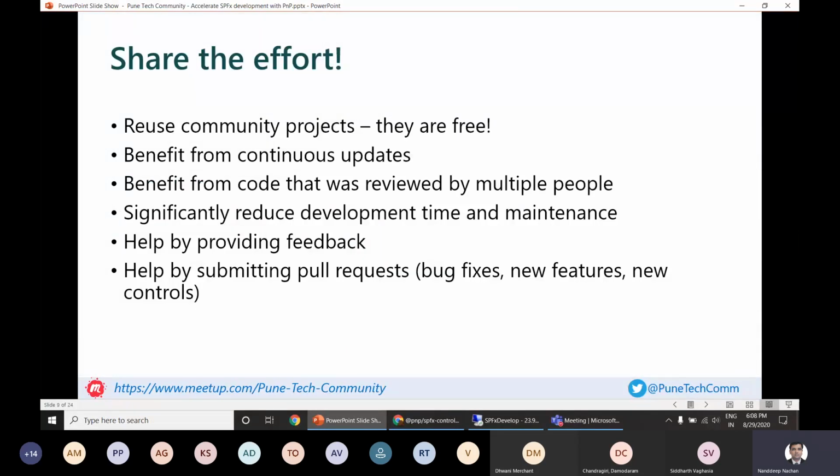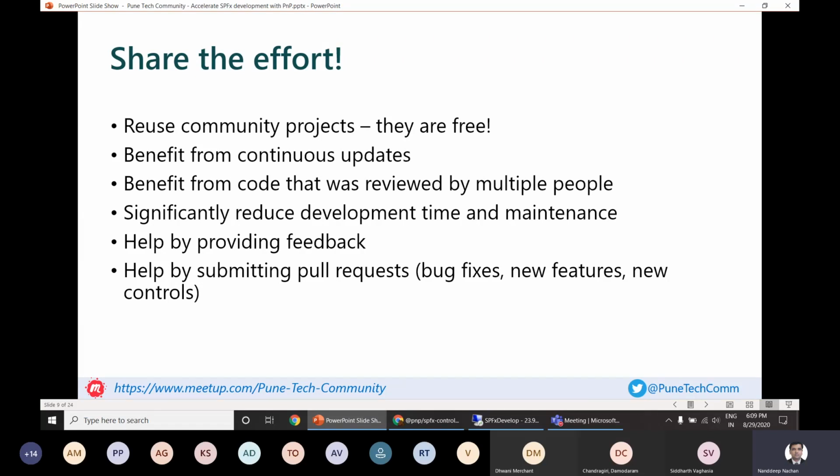What is meant by that is we have reusable community projects and they are absolutely free. The benefit is that there are continuous updates being done by the community onto SharePoint Framework solutions, and the code built by the community is reviewed by multiple people. Once we start using these things, we have significantly reduced development time and maintenance, because we can just plug and play that particular SharePoint web part or extension, and then we are good to go.